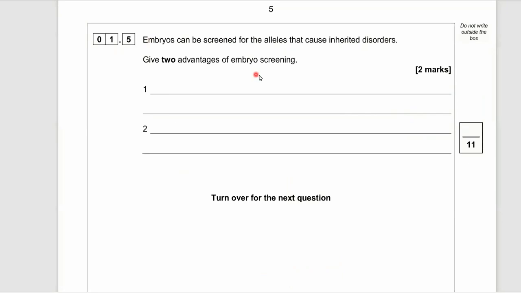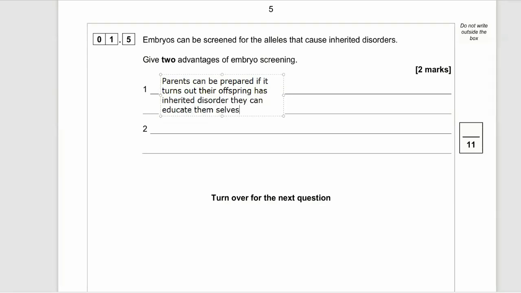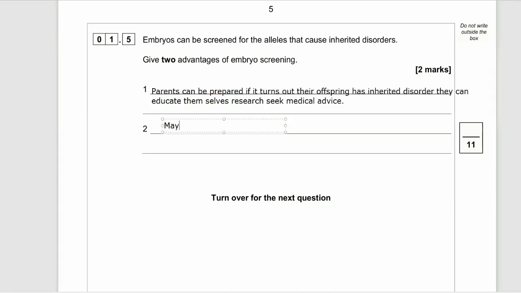Once again, pause the video before the questions. 1.5 embryos can be screened, that means checked out, for alleles that cause inherited disorders. What are two advantages of embryo screening? Well, if you're a parent and you find out that your child may have a genetic disorder, you can make preparations before the baby is born. So you can be prepared to seek medical advice, do your own research, find out what things you might need to help that baby growing up into an adult.